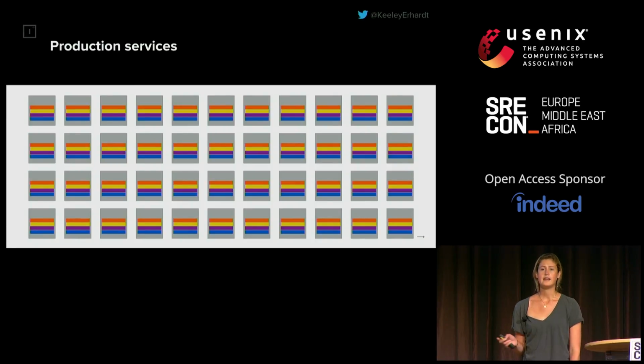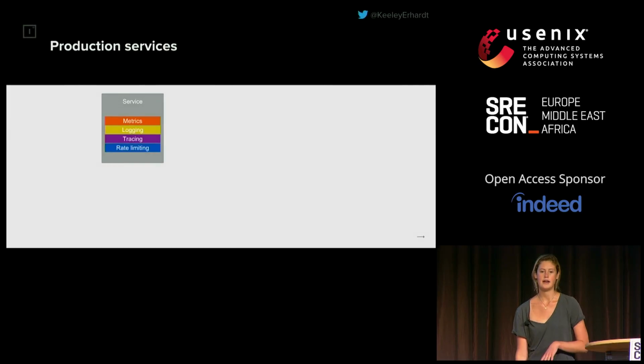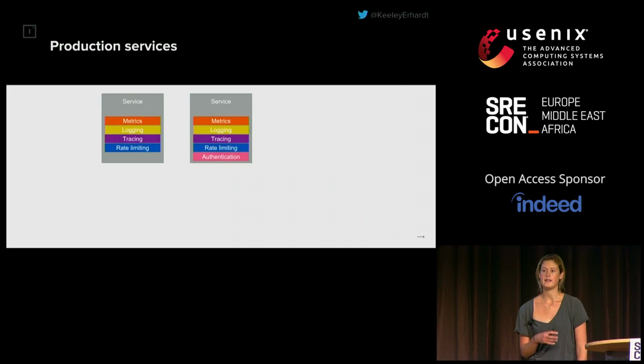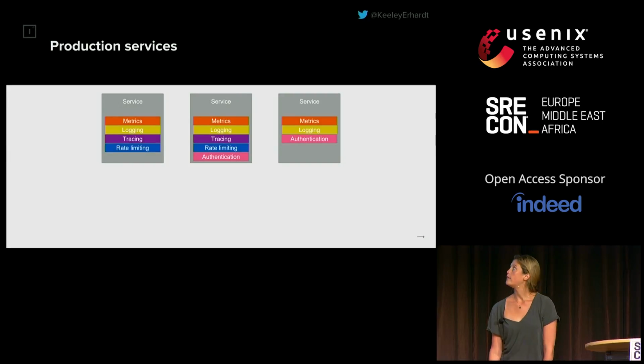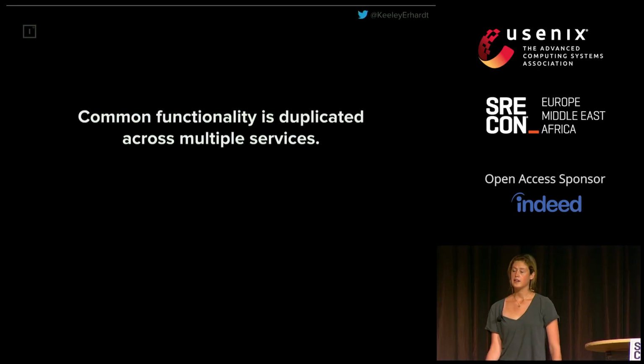This is a lot of code, it's a lot of work, but what's important to note is that a lot of the functionality in any one of these services is actually required by a huge number of different services. Everything outside of the service-specific logic is probably duplicated across a number of different services. Imagine we have service A, and it needs metrics, logging, tracing, and rate limiting. We then have service B, which has all the same functionality, but in addition it exposes a protected endpoint, so it requires authentication. And finally, we might have service C, which also has a protected endpoint, so it also requires authentication. What we can see is that we have common functionality being duplicated across a number of services.